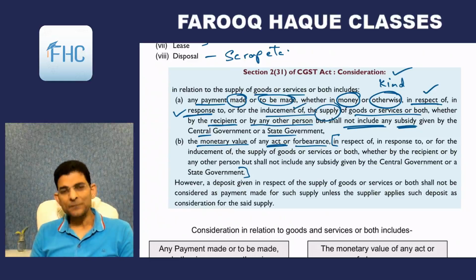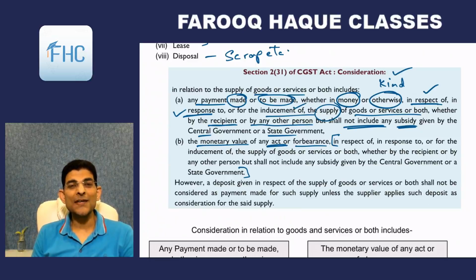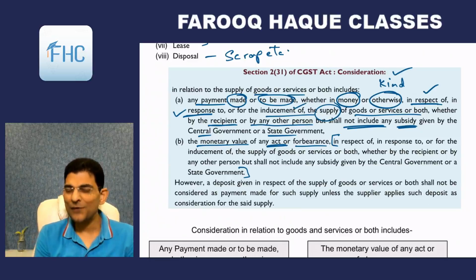So you tell me that, okay, Farooq, I'll give this car to you, provided that you kill Mr. KK. Now, why do you want me to kill Mr. KK? Because he is troubling your girlfriend. He is trying to steal your girlfriend.